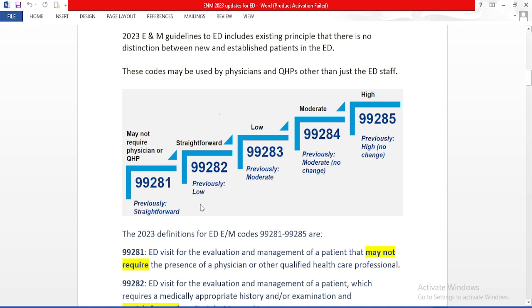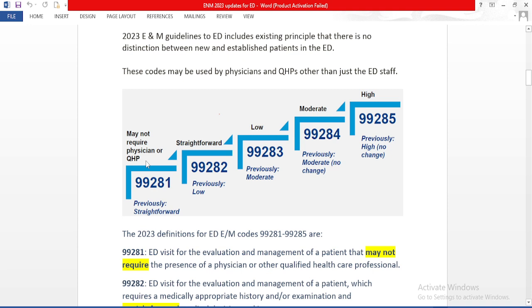Previously, 99281 had straightforward decision making. In 2023, it may not require a physician or qualified healthcare professional. So in order to code 99281 in 2023, there is no need for a physician or qualified healthcare professional.